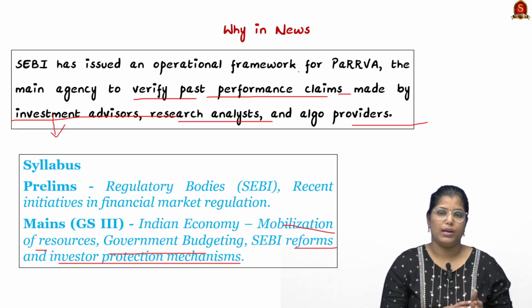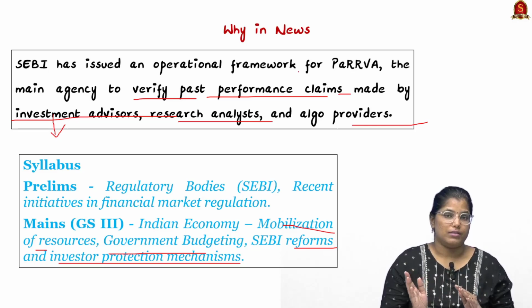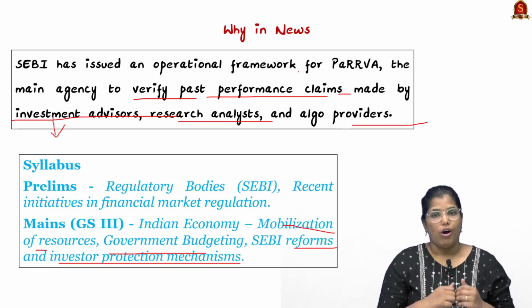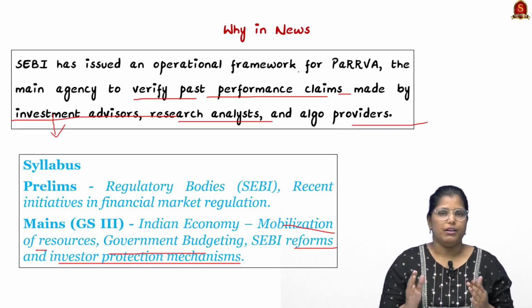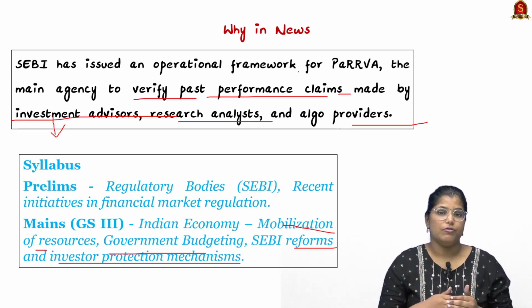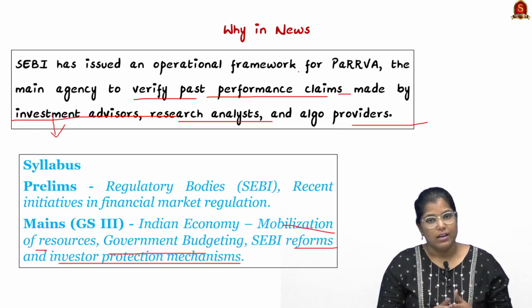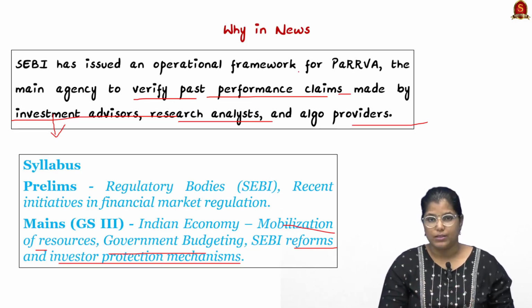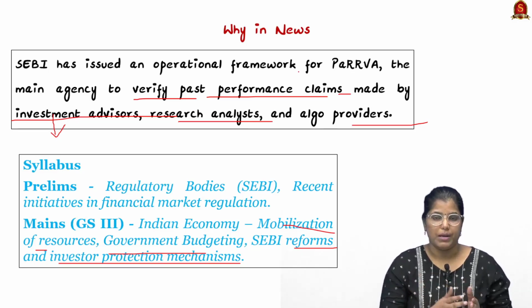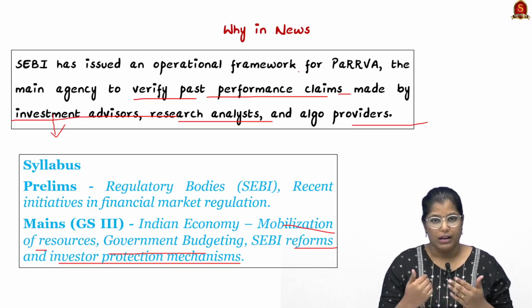Based on that, the high performance companies are listed in Nifty and Sensex. But here there is a very big question: what if the credit rating agency gives false information in order to get some other gain? There is potential for loopholes as well as misuse, and that is why SEBI has brought in this agency.